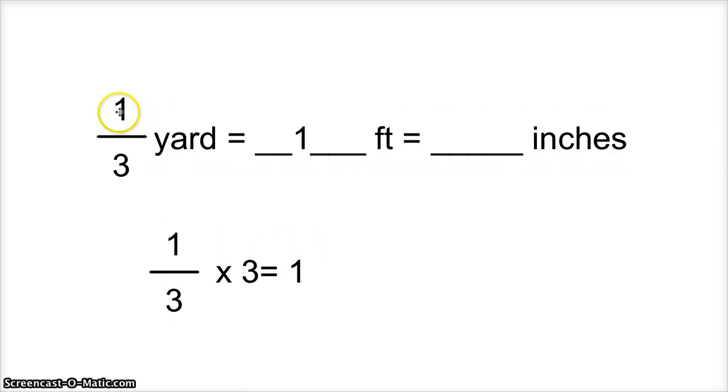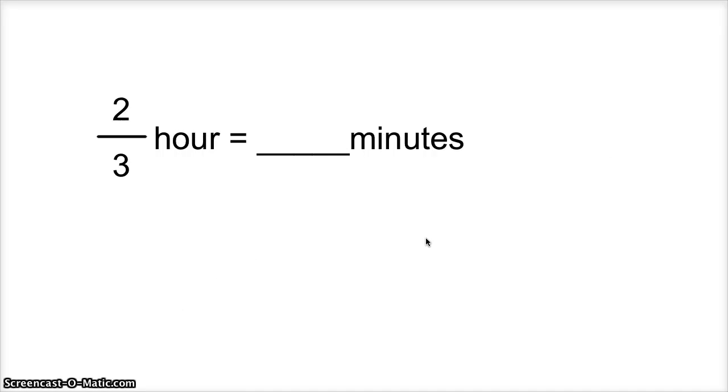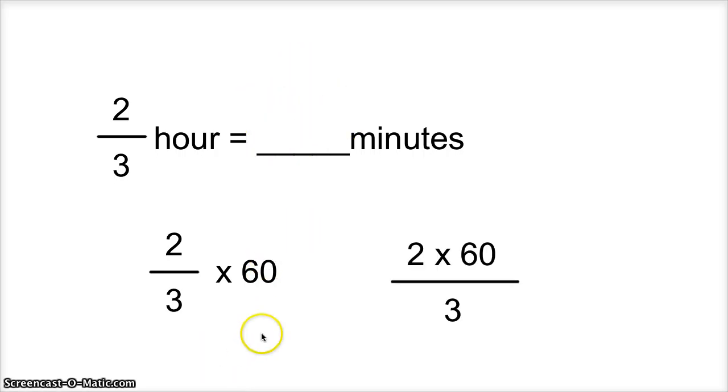So 1/3 of a yard is the same as 1 foot, and I know that there are 12 inches in 1 foot. So that's the second part of my answer. Okay, this one, 2/3 of an hour equals how many minutes? Well, I have my fraction right here, 2/3. How are hours and minutes related? 1 hour equals how many minutes? And I know that 2/3 times 60 minutes in an hour will give me 2/3 of an hour. So the first thing I'm going to do is write it all on one line. 2 times 60 over 3.